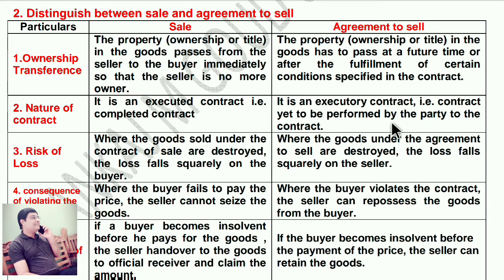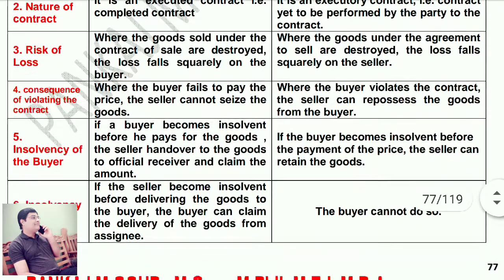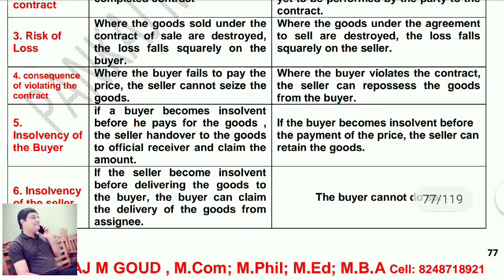Risk of loss. Where the goods sold under the contract of sale are destroyed, the loss falls squarely on the buyer. Where the goods under the agreement to sell are destroyed, the loss falls squarely on the seller.